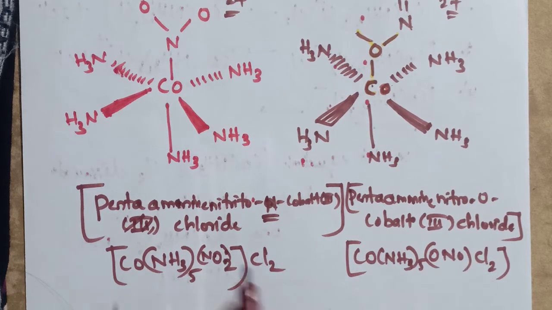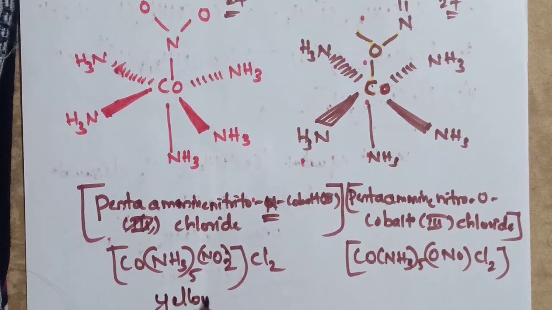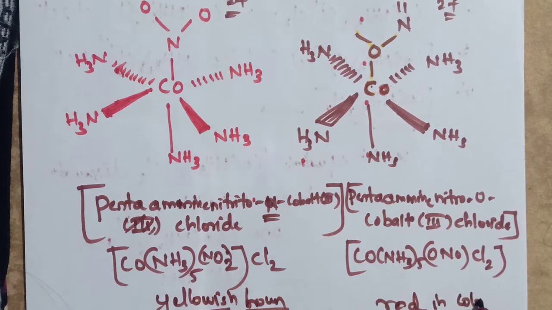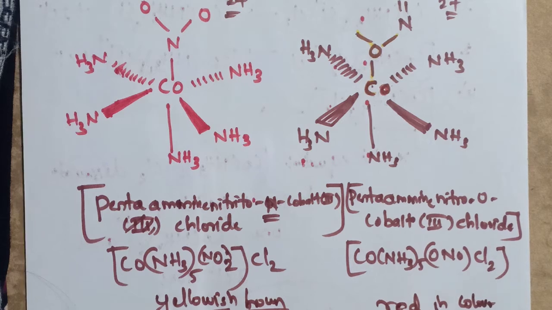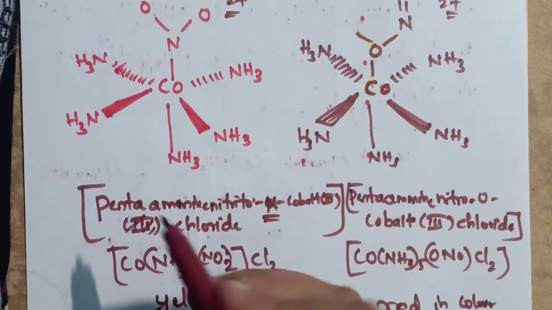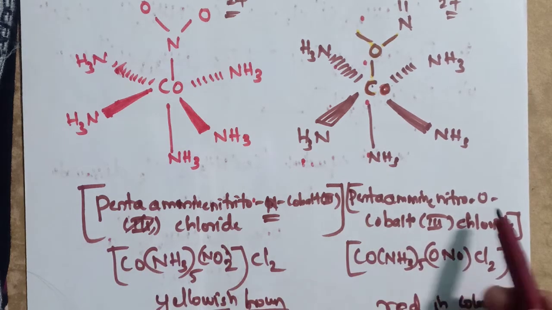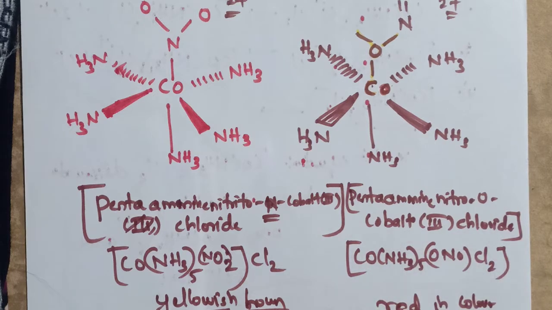If you observe, the first compound is yellowish brown and the second compound is red in color, but they have the same molecular formula and different structural formula. It is the linkage isomerism. Examples are the pentaammine nitrito-N cobalt chloride and the pentaammine nitro-O cobalt chloride isomers. This is about the linkage isomerism.